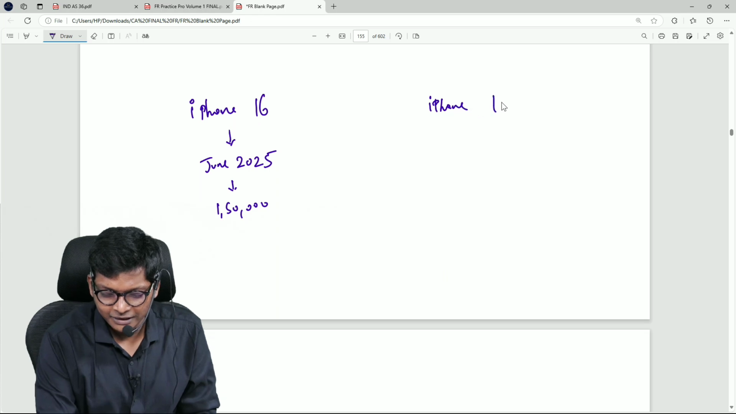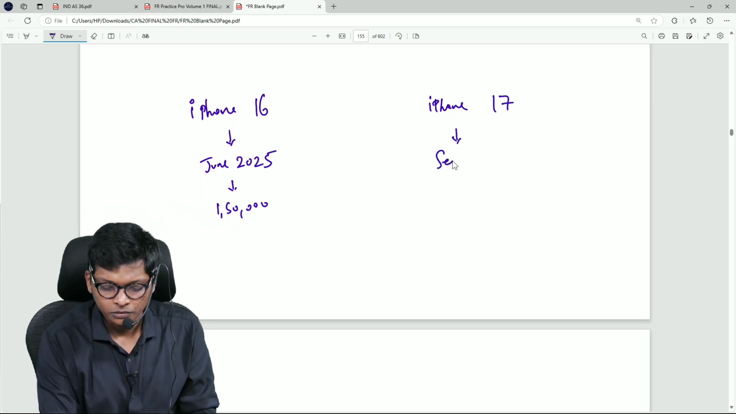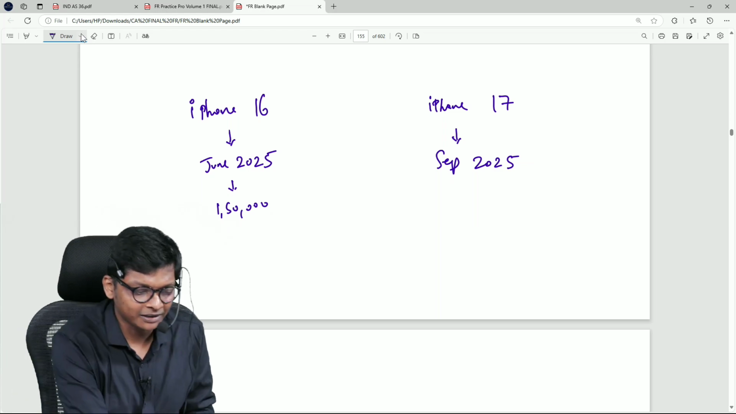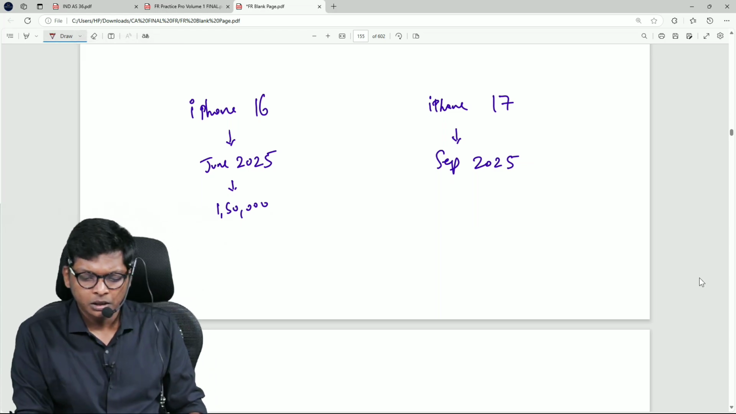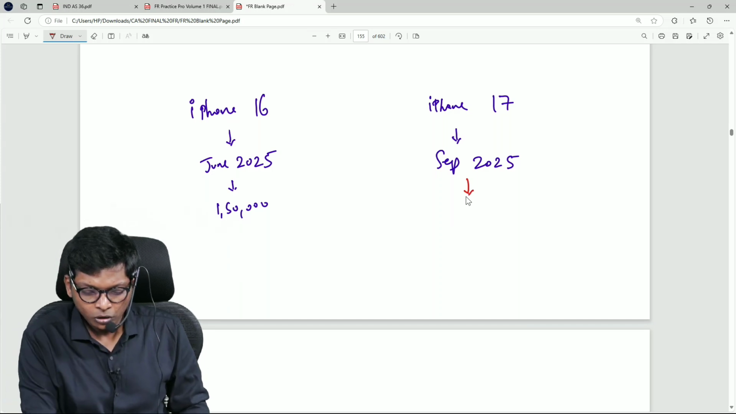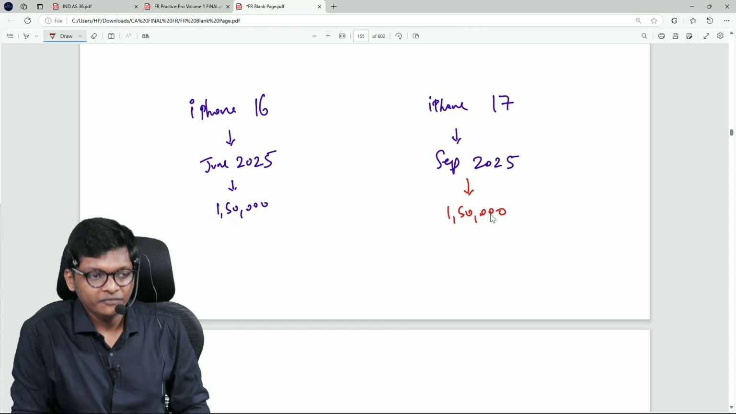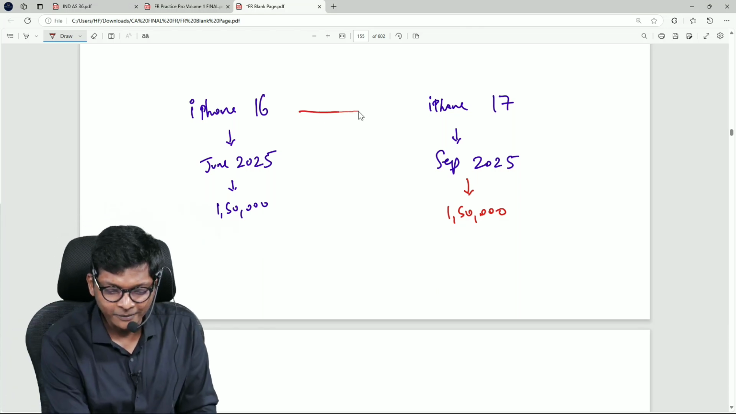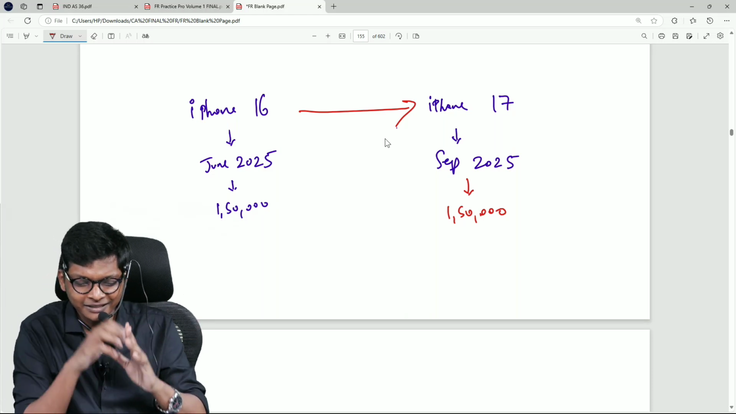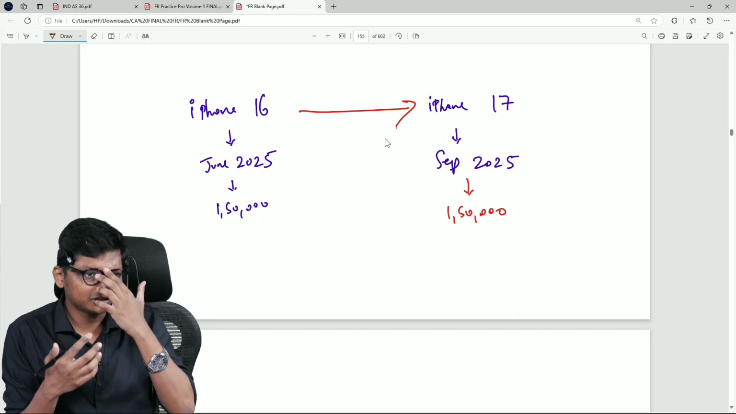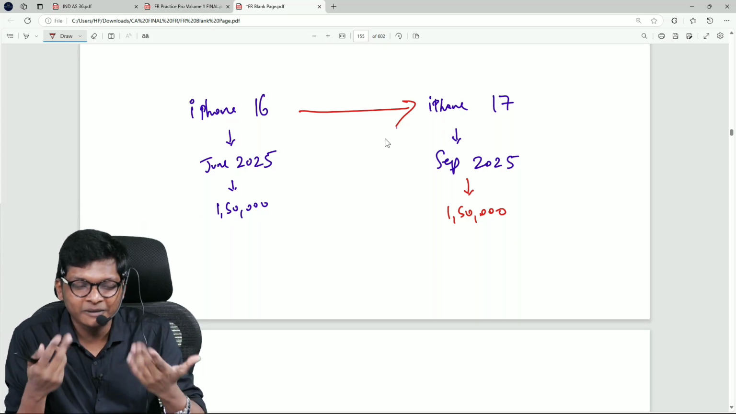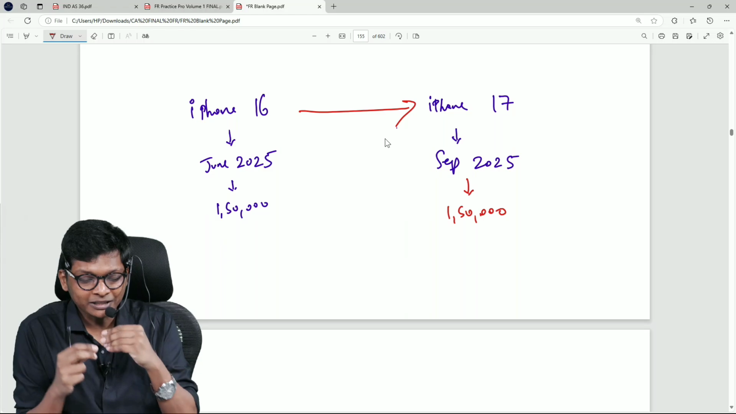iPhone 17 will come in which month? September 2025. Every September, October is when Apple releases the new phones. Okay. Now, iPhone 17 came in September 2025. That also is 1,50,000. Okay. What changed from iPhone 16 to 17? Can you guess? No change, only that number changed. Then here and there maybe they changed something. There are talks that a lot of new features will come, like one of the iPhones will not have any port. Full phone will be wireless. You can't connect anything. Okay, that is one change.